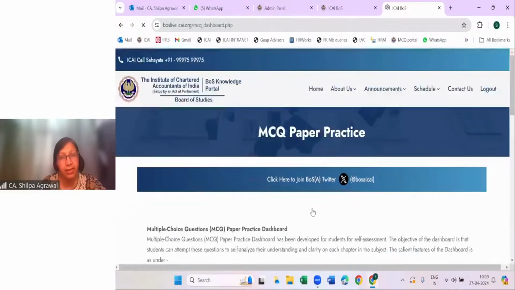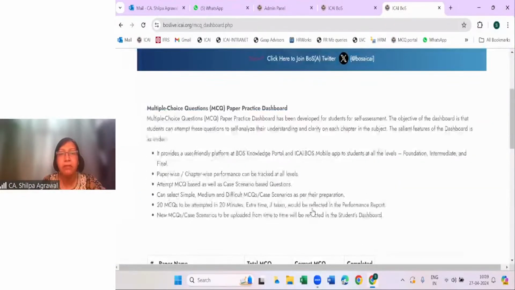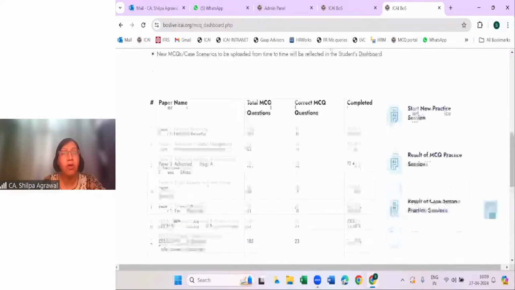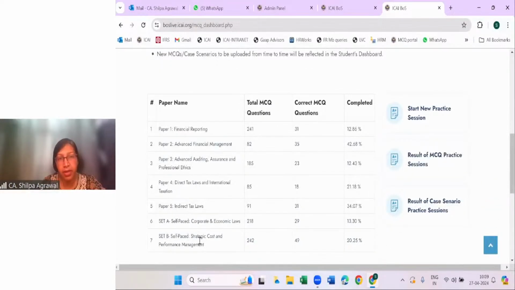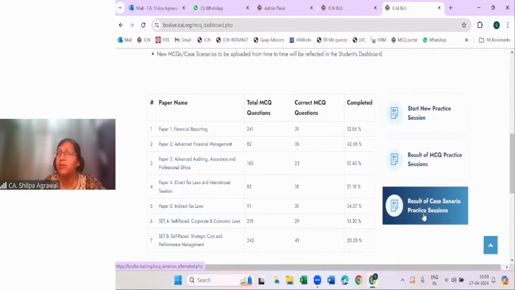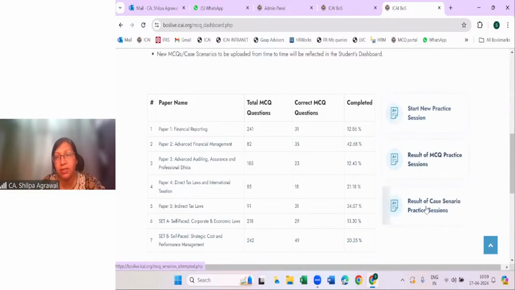When we click this particular tab, we'll find all the papers of Final, since I have registered to the Final level. All the papers of Final are appearing here along with the number of questions. We can start new practice, and see results of MCQ practice sessions and results of case scenario practice questions. Everything is mentioned here. You can start attempting any of the sessions, any of the papers by clicking here.